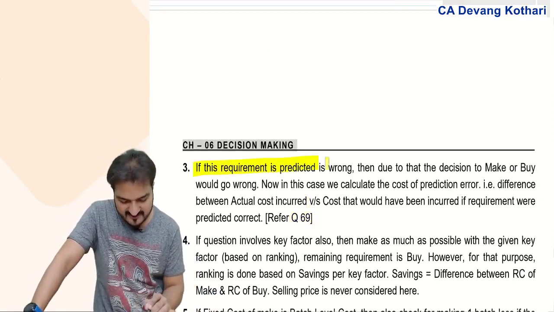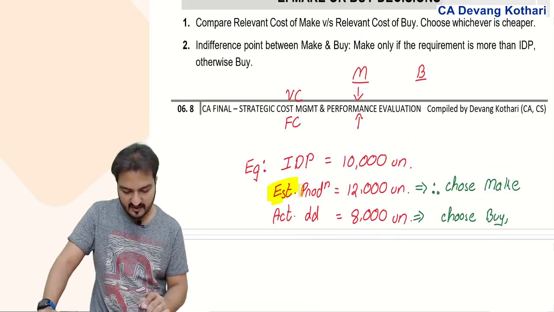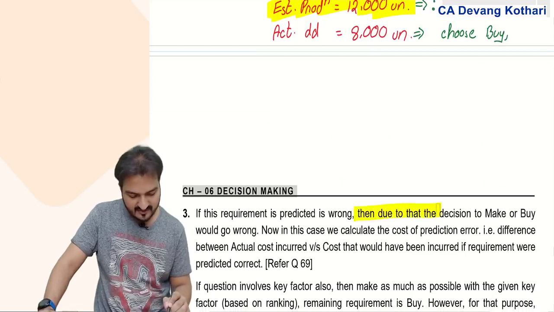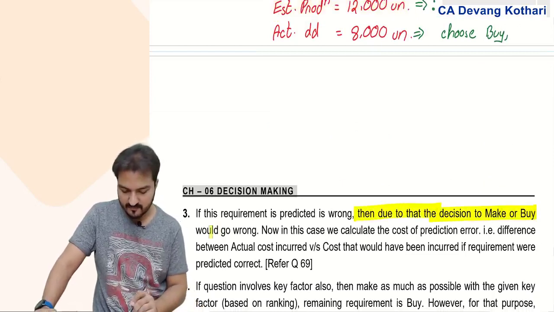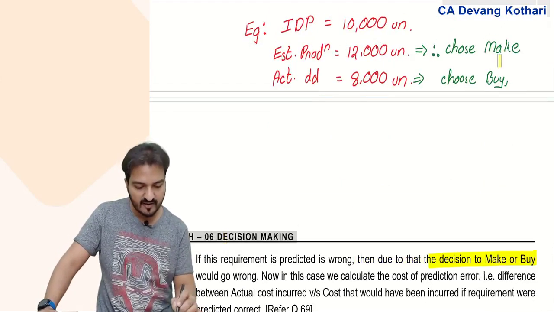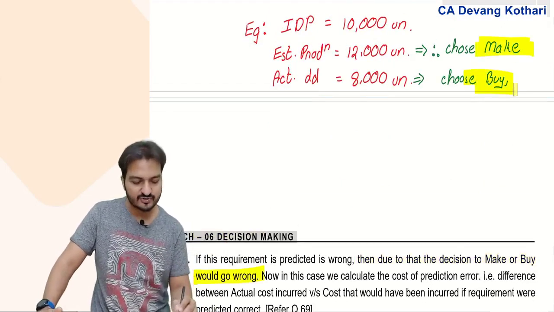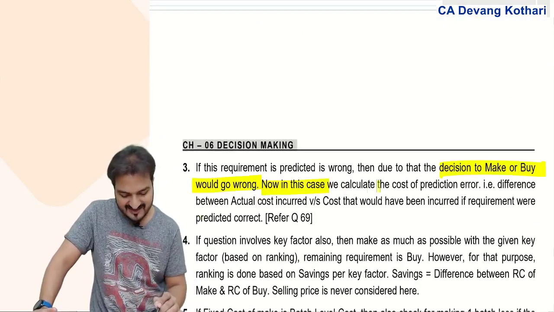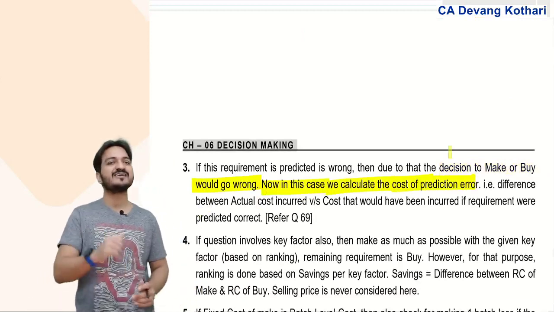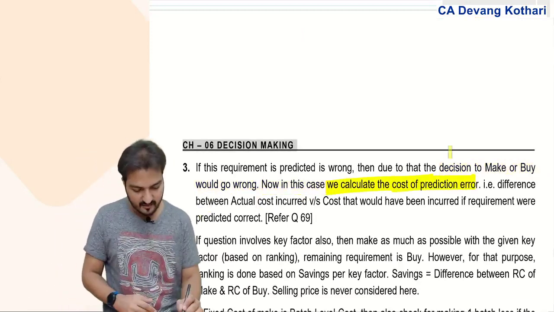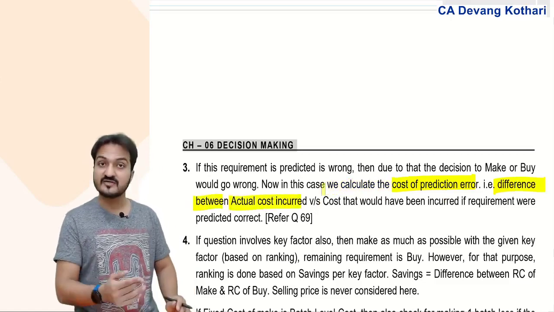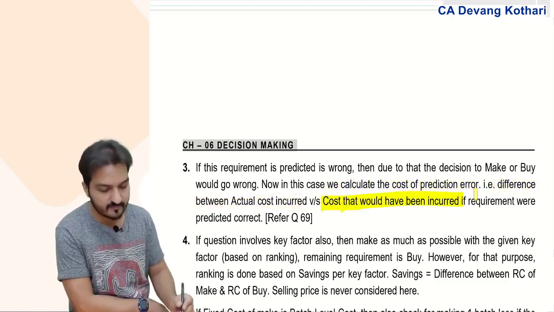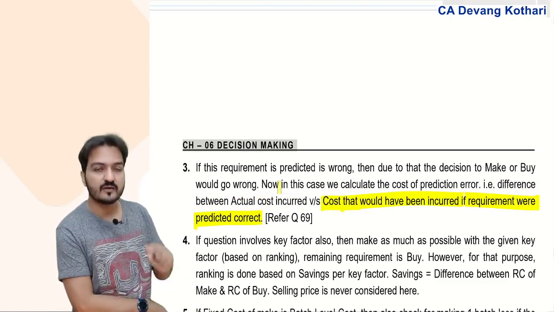If this estimated requirement is predicted wrong, then due to that, the decision of make or buy would also go wrong. You decided to make, but what you should have decided was to buy. So your decision to make or buy also goes wrong. Now in this case, we can calculate the cost of prediction error. Cost of prediction error is the difference between the actual cost that you have incurred and the cost that you would have incurred if the requirements were predicted correctly.